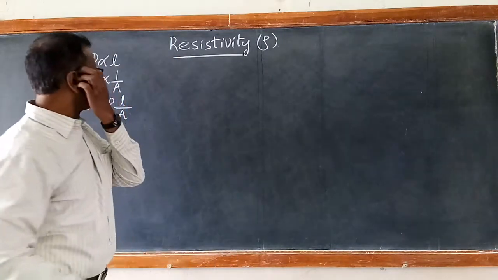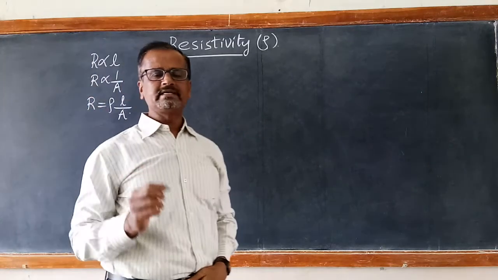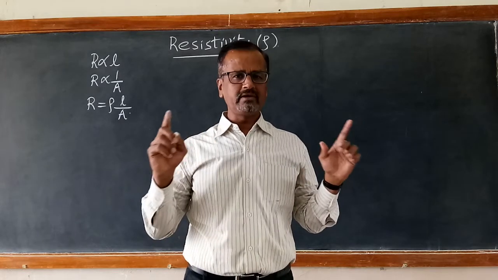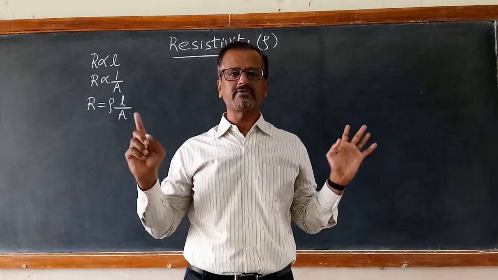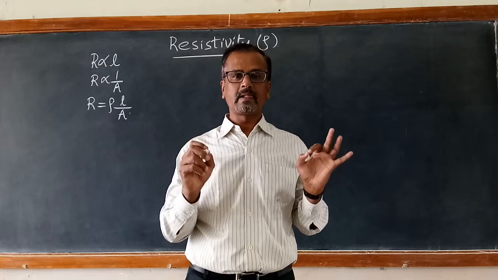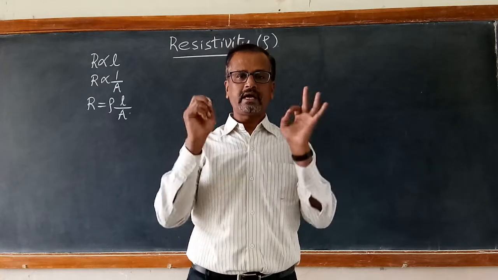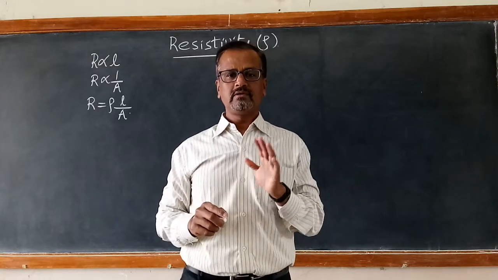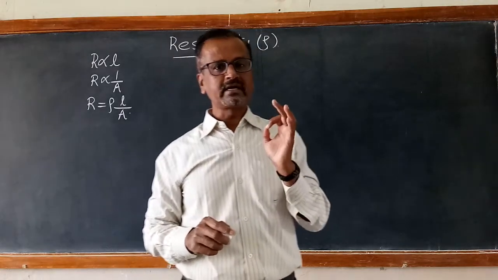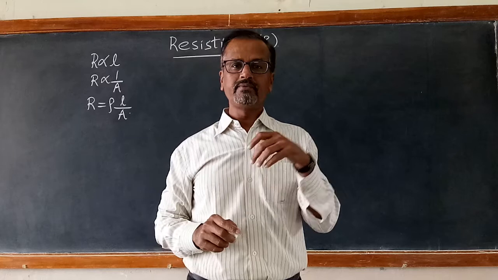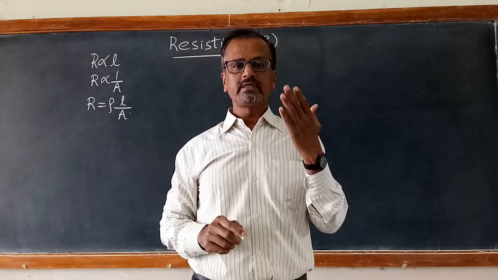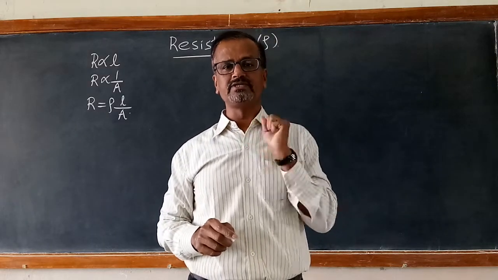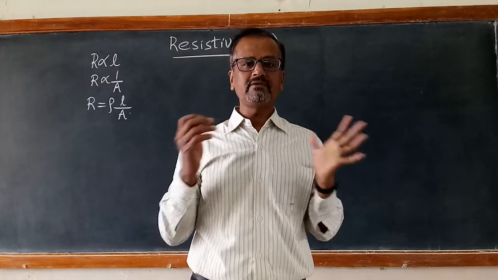Now we will define what is the meaning of resistivity. Resistivity is a characteristic property of a metal. It does not depend on length. It does not depend on area of cross section. Please remember, this is very interesting. It is a constant characteristic of that particular metal. We will discuss various examples of different metals, different conductors and different alloys, and even the resistivity of insulators, resistivity of conductors and resistivity of insulators. You will come to know what is the meaning of resistivity.